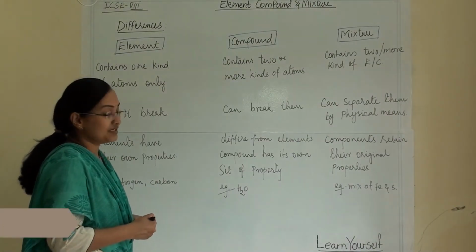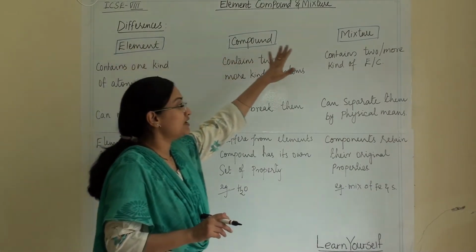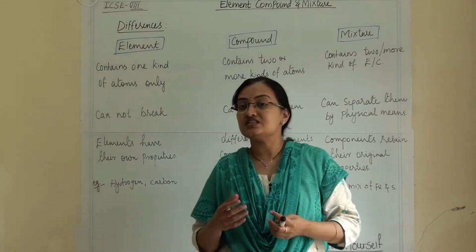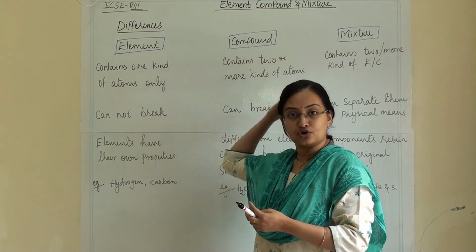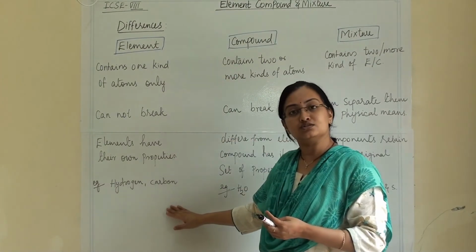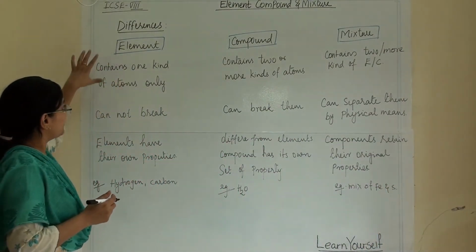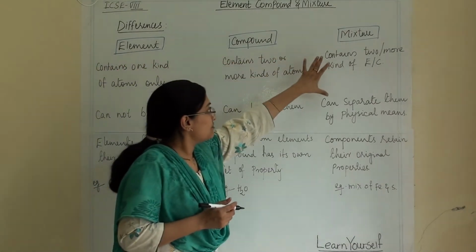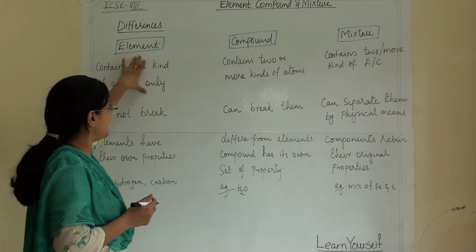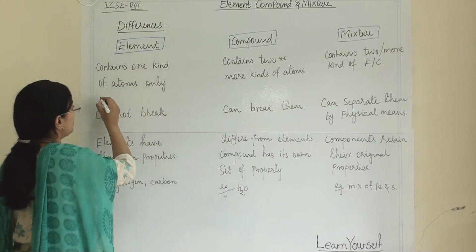This is a consolidated table for the difference of element, compound and mixture. So if you get a question to write a difference between any two of these, you will be able to write it by remembering these 4 points for each. First is element. This first point is the same for all three, that we are talking about atoms in element, compound and mixture. So the first point is atom.